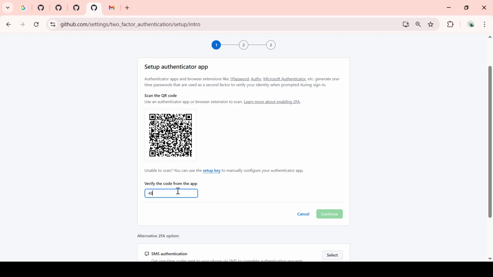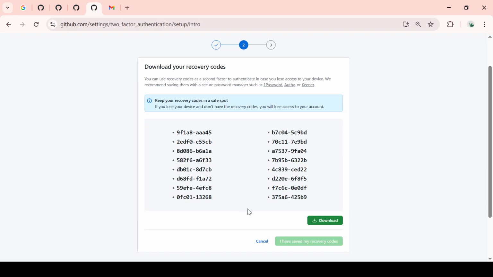After you've decided on your preferred method and followed the prompts to set it up, GitHub will provide you with a list of recovery codes. These are incredibly important because they will allow you to regain access to your account if you ever lose your primary 2FA device, such as your phone. It's absolutely essential to download, print, or copy these recovery codes and store them in a secure location. Make sure this place is separate from your device to ensure maximum security.